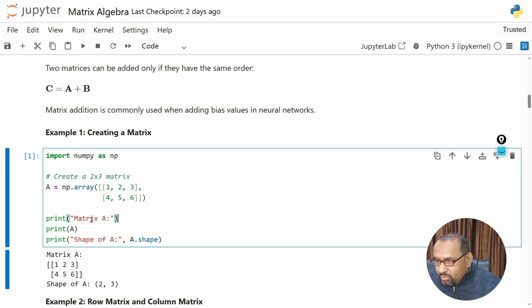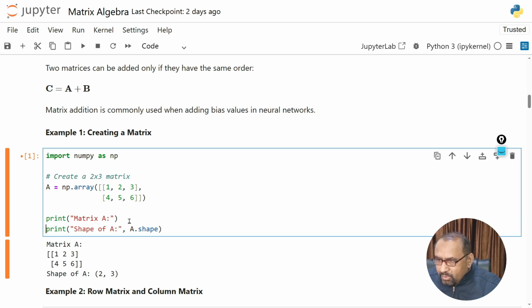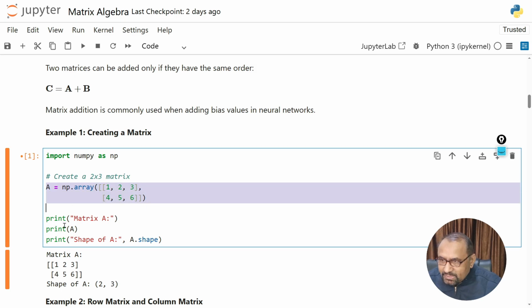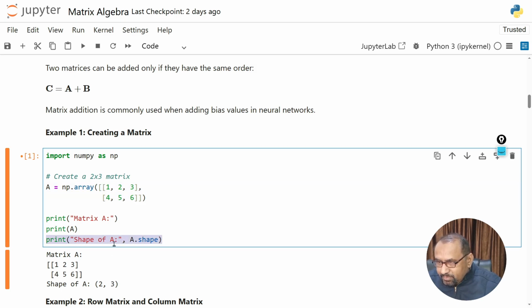So here we want to print matrix A, then print A. Both are the same, so we can remove this statement. And matrix shape, we need both. First we need to print the matrix, then we check the shape of the matrix. This statement will print the matrix which we created and stored inside A, and this statement shows the shape of A, which is the order of the matrix. This is only the string 'shape of A', and this is A.shape. Shape is an inbuilt attribute in NumPy. This will return the order of the matrix.